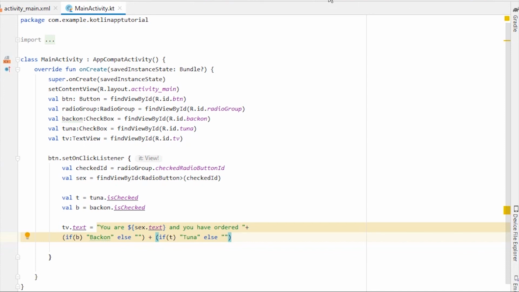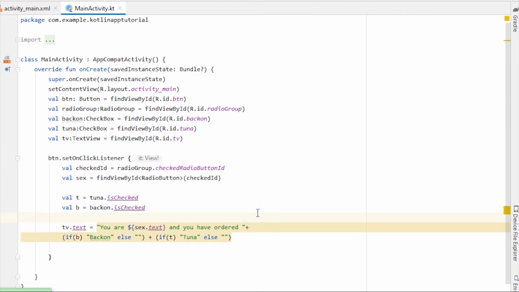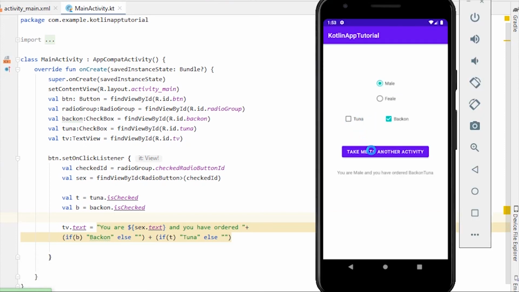So now let's run our application on the emulator, and I'll see you at the end of this run. Now let's select male and order tuna. So you are male and you have ordered tuna. Now let's select tuna and bacon both. You have ordered bacon tuna. Let's unselect tuna, and bacon, and select female. You are female and you have ordered bacon.